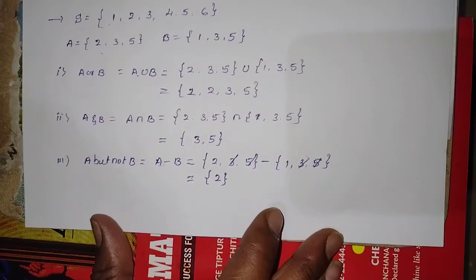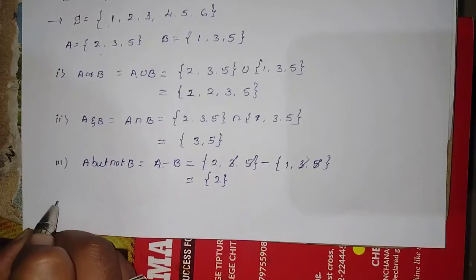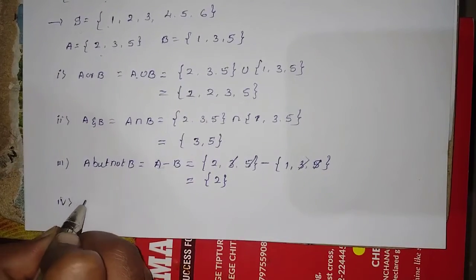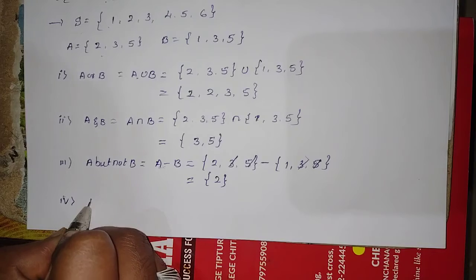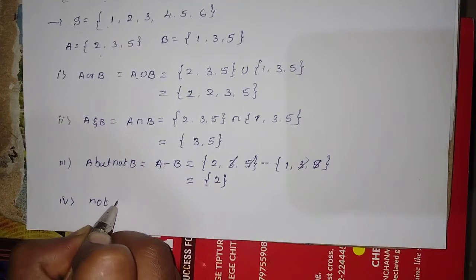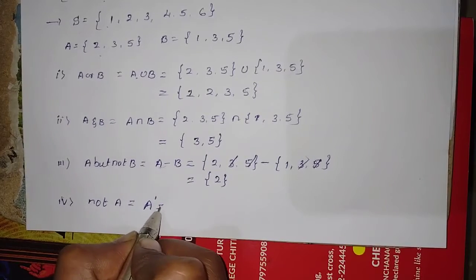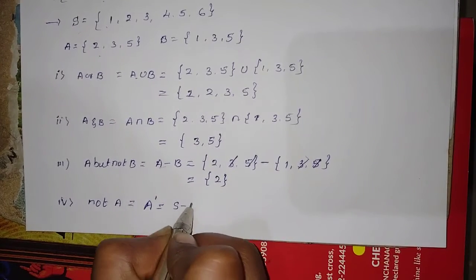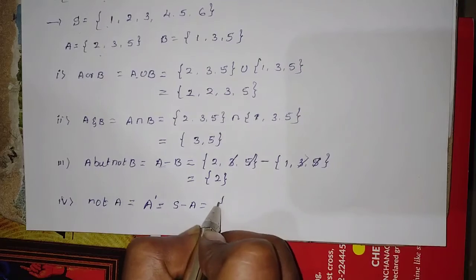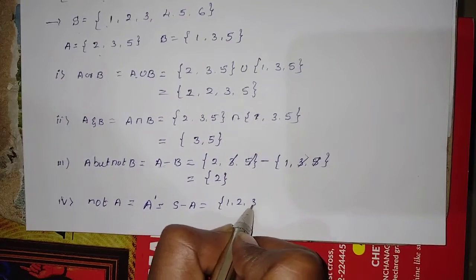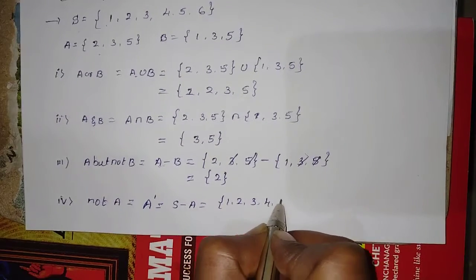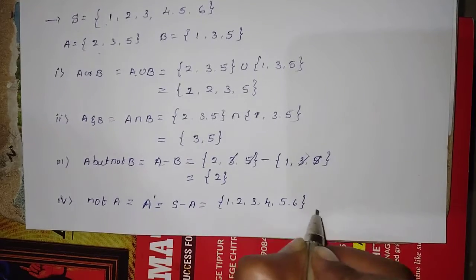Understood? Next, the last one, question number 4. Not A is nothing but A dash. To find A dash, it is S minus A. S means 1, 2, 3, 4, 5 and 6.